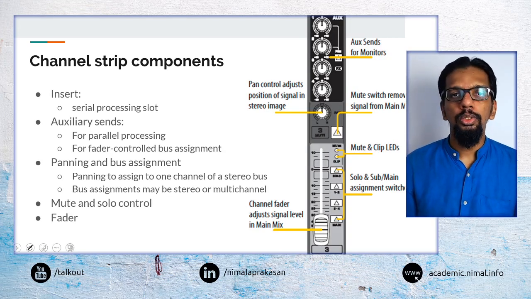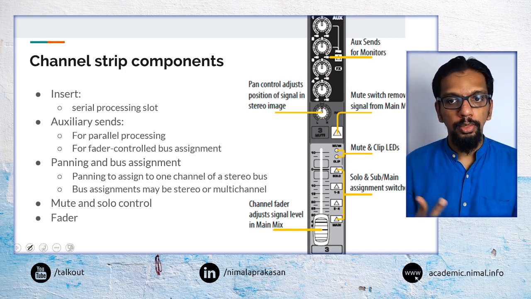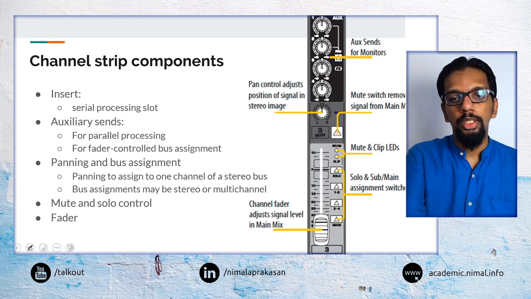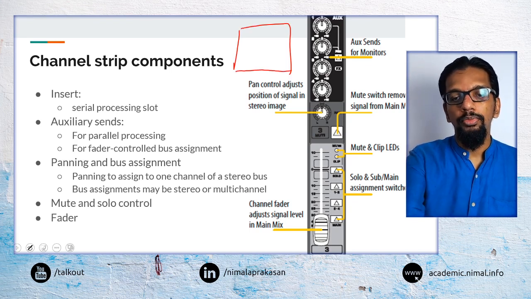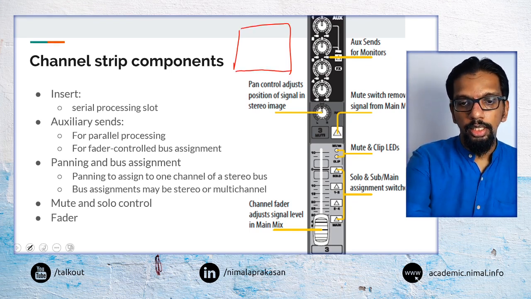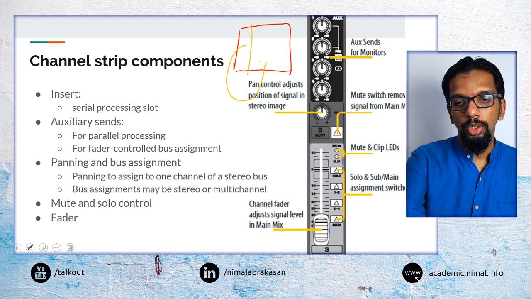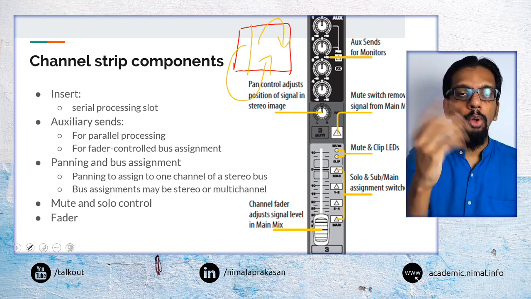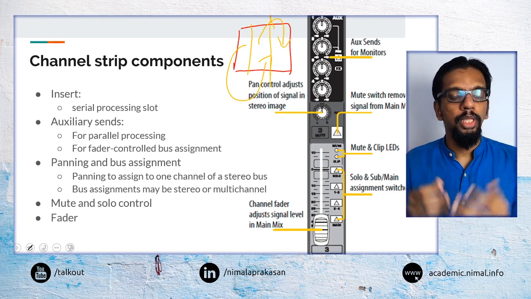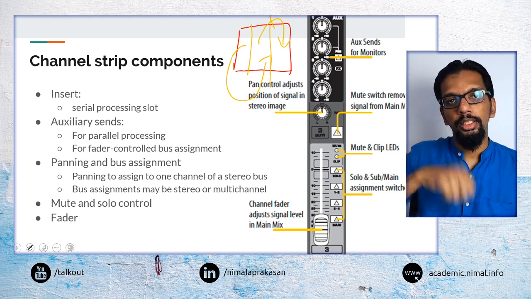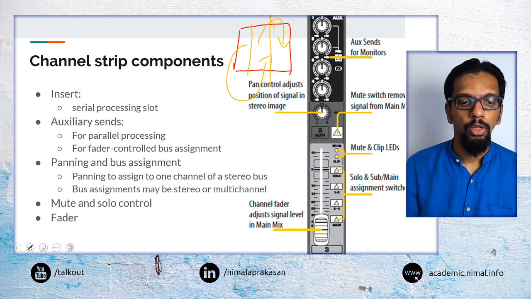Then in addition to this, most mixers may also support some level of signal distribution, so to speak. What we mean by signal distribution is, if we have a mixer, if we can send signals from one place to another, it's sort of routing. We can assume that as some level of routing, taking signal from one place to the other and so on.